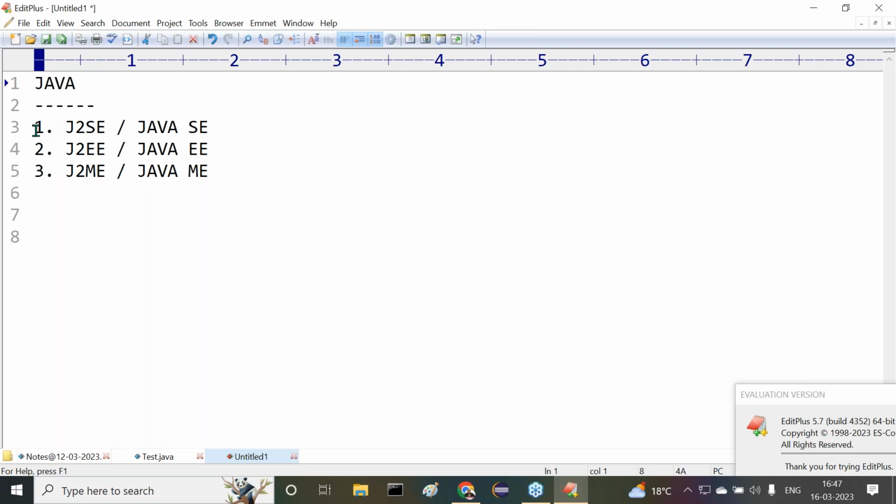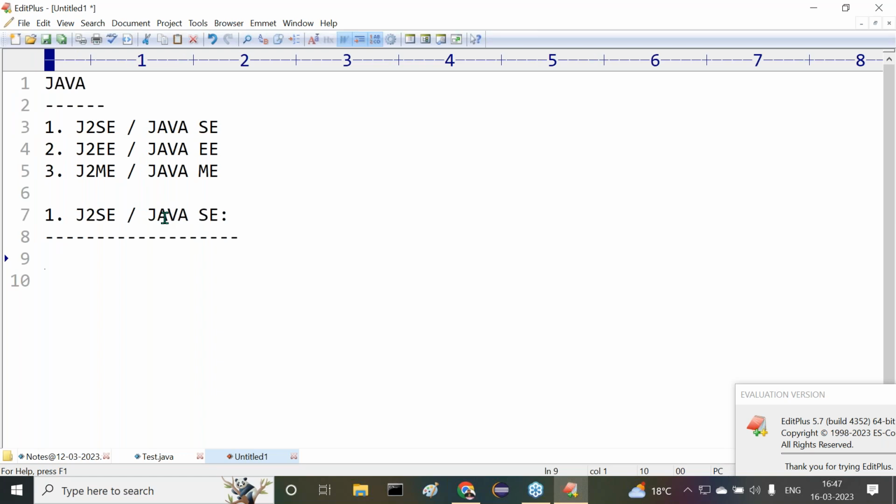All right, sir. What exactly is the purpose of J2SE? We understood the three parts clearly, but what is the need of each and every part? What is the purpose of each part? What are these parts able to cover? If we come to this point, the answer is very clear.